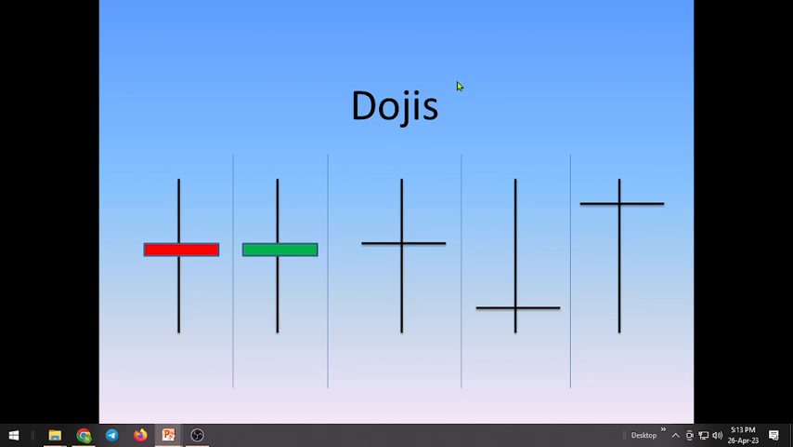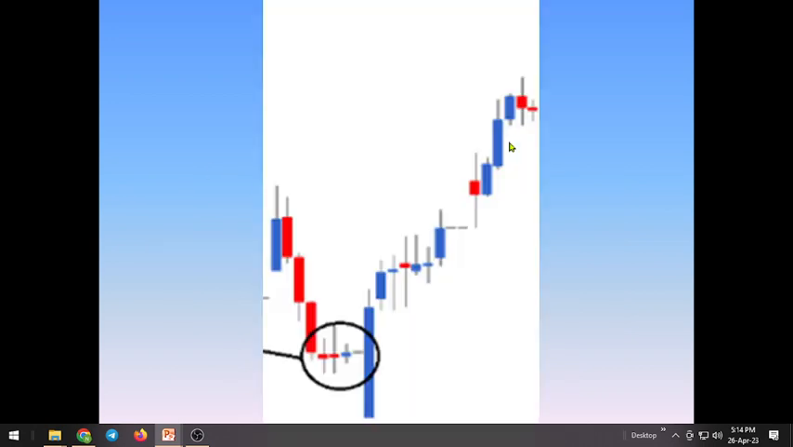Dojis. Dojis have greater significance than spinning tops. In a doji, buyers and sellers are almost equal, and no one is in the mood to move the market to either side. Dojis are almost zero-body candles. There is either a small body candle or no body at all. They may form in any one of these ways.